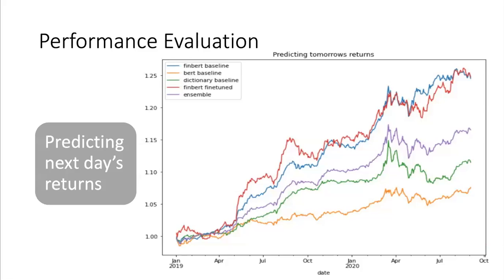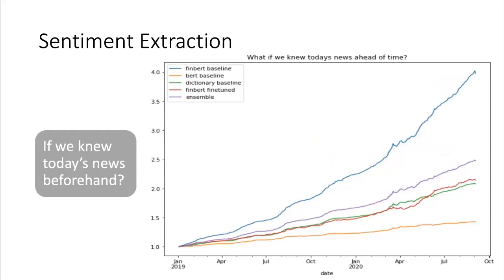On this chart, we see the performance of the strategy predicting next day's return with today's news on the test set. All the models have a positive return. We see that FinBERT and our fine-tuned model have similar returns, but the FinBERT baseline is less volatile. We should measure it as a better strategy than ours. On this chart, we see the returns if we traded on this strategy as if we knew the news beforehand. And we see strong performance, which means that there is causality between news and stock returns. FinBERT performs the best in this measure, while our fine-tuned model lags.